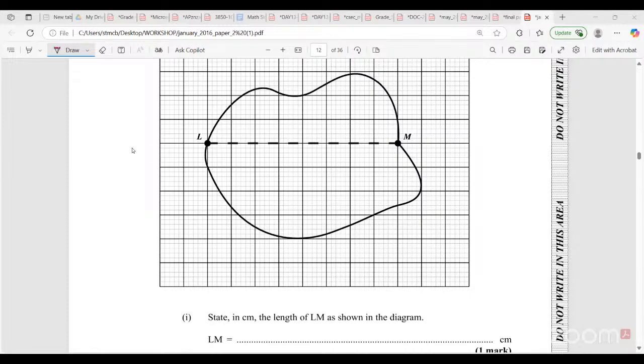All right, let's go. So we will just naturally count it because they said it's 1 centimeter. So 1, 2, 3, 4, 5, 6, 7, 8. So this would be 8 centimeters. All right, and that's 1 mark. Let's cruise.